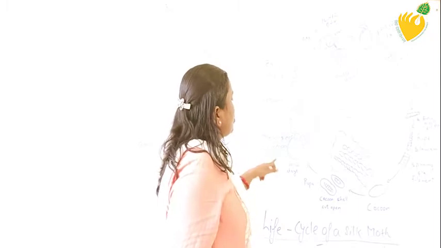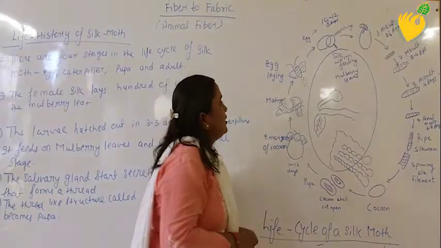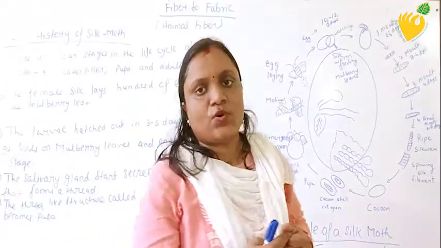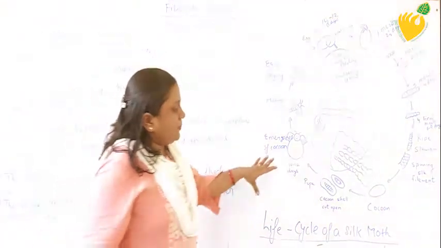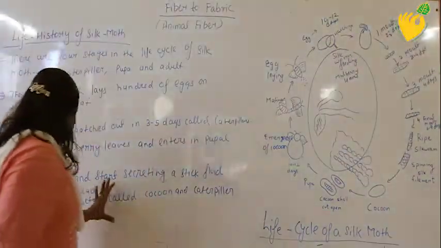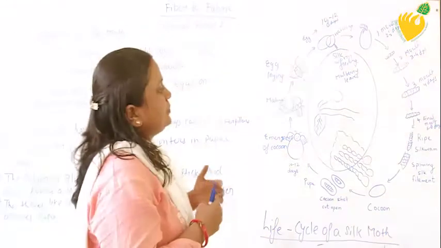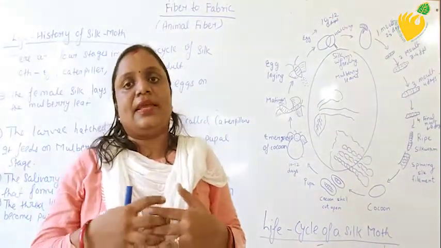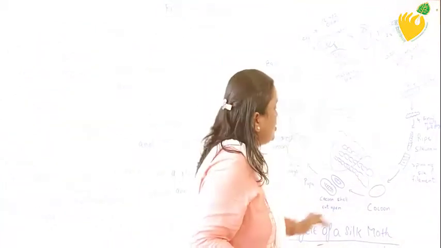After 10 to 12 days, what will happen? The mating takes place, the emergence from the cocoon takes place, and now the pupa is converted into a silk moth which can lay eggs, and the further process can continue again.